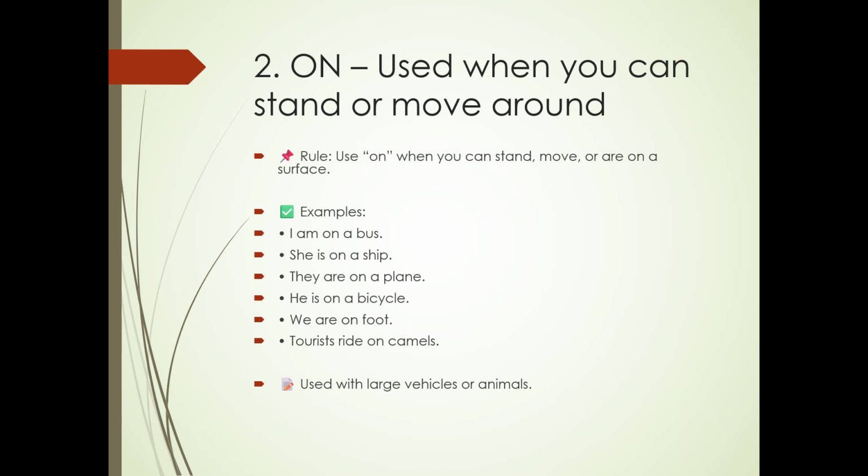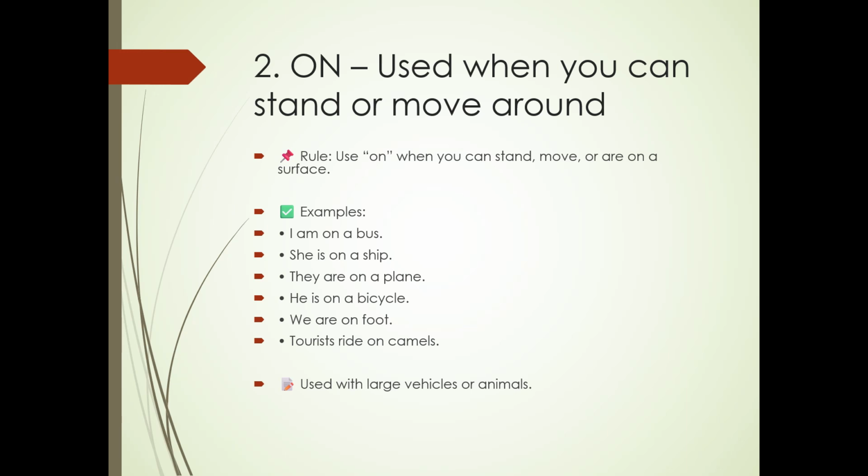Let's move to the second scenario. On. So when we use on? We use on when we are able to stand or move around. That means a person is able to stand, move, or standing or sitting on a surface. Example, I am on a bus. Imagine when you are in a bus, you are able to walk and you are able to stand and you are able to move around. So you have to use the preposition on.